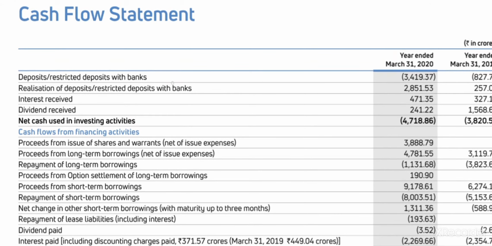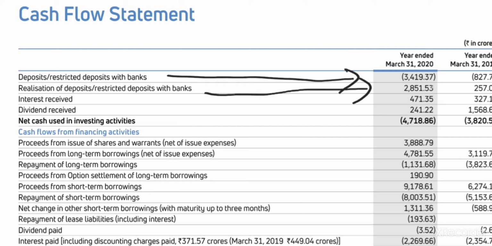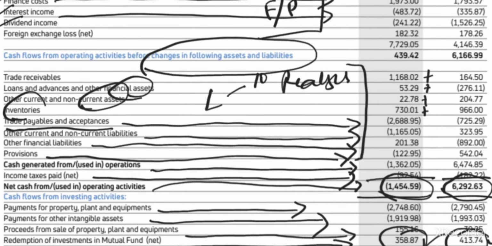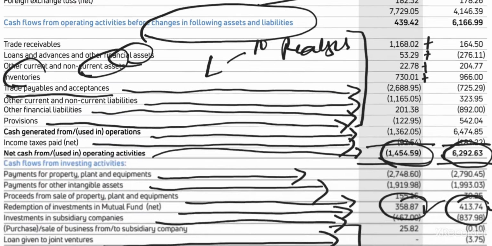Now, deposit, restricted deposit with banks, whatever. So you have deposited more this year. Okay. Then realization of deposit, you have also realized much. Then interest received, dividend received. Sir, already we saw some interest and dividend. Again, they are showing interest and dividend. See, here also they showed some interest and dividend. Here also, now also they are showing interest and dividend.